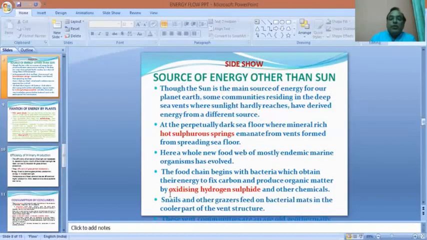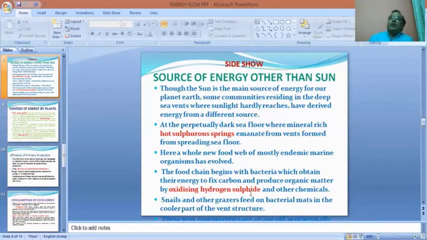Rather, they derive energy by oxidizing hydrogen sulfide arising from these vents, and the mats of those microorganisms are fed upon by snails, small fishes, and so on and so forth.